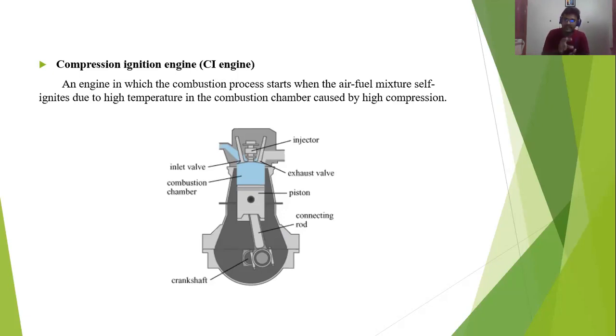In that area, the air at high pressure is carried. At that point, the fuel injector injects some fuel. When the pressure is very high, heat is automatically generated. In the heated, high-pressure air, when the fuel is injected, the expansion stroke happens. That's why it is called the compression ignition engine. This is the diesel engine, simply called a diesel engine.